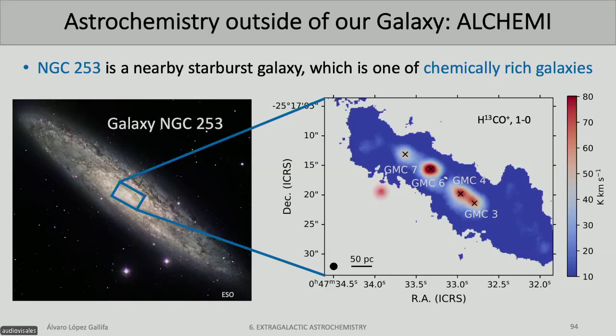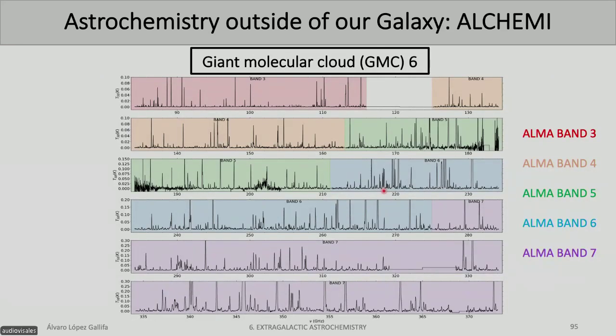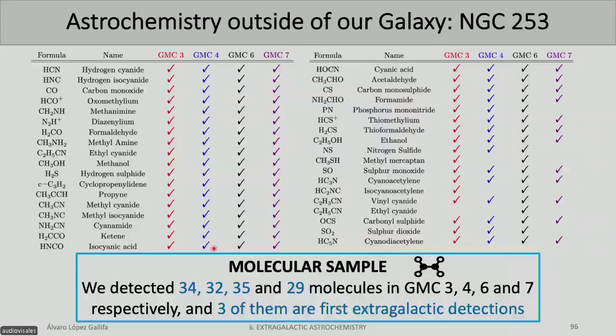And also, GMC stands for giant molecular clouds. They are molecular clouds, but really, really big compared to those in our galactic center. So this is an example of the spectrum of the brightest one, which is GMC6. And here we have a coverage from 80 to more than 350 gigahertz. This coverage is needed to try to compensate for the distance of the source.